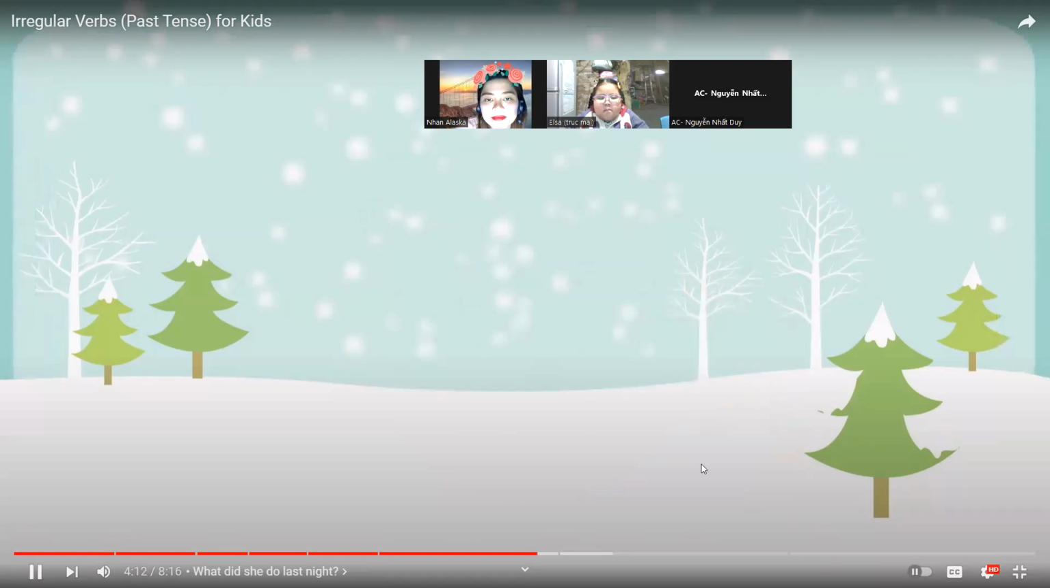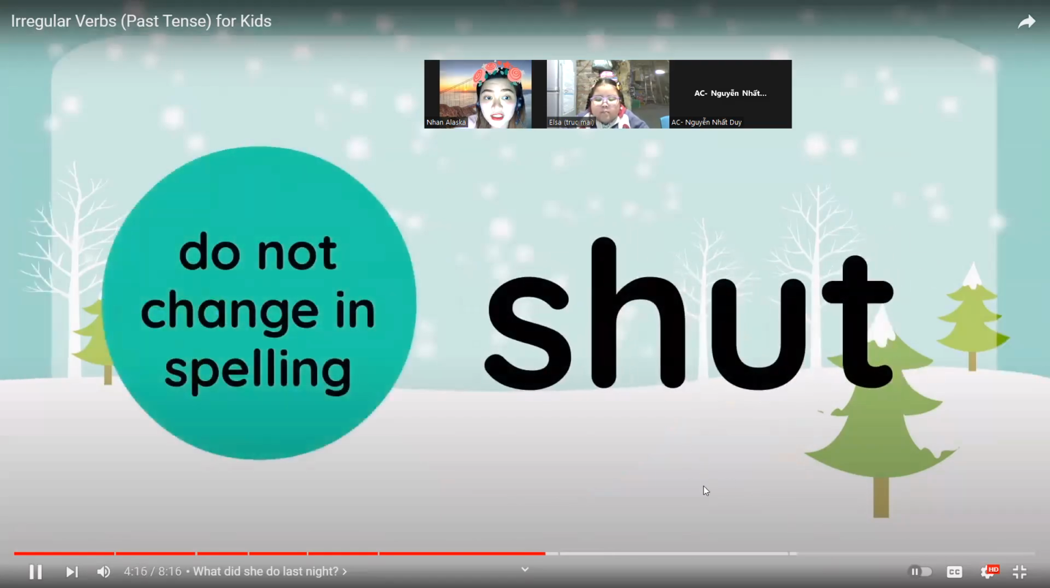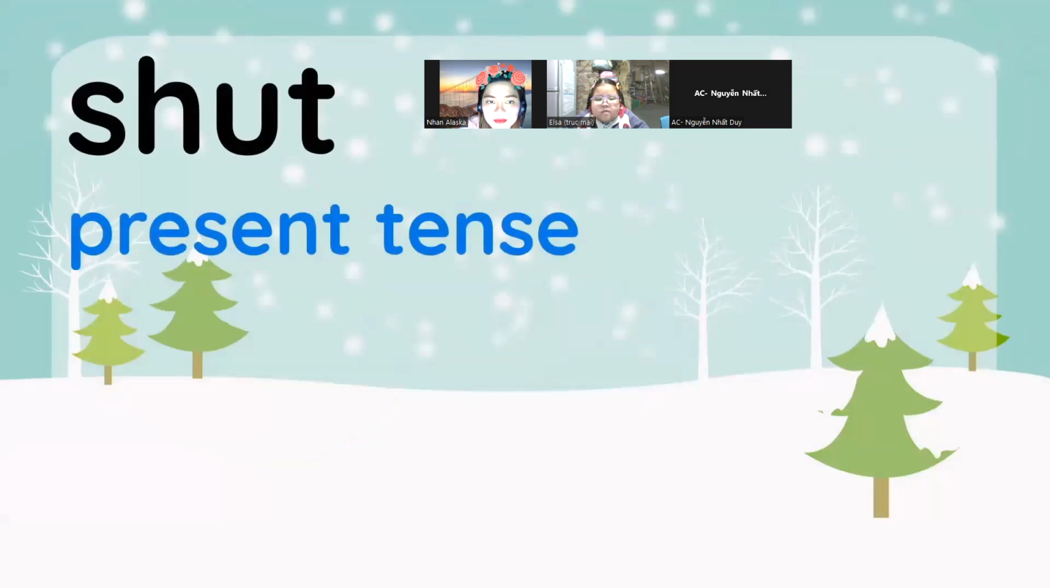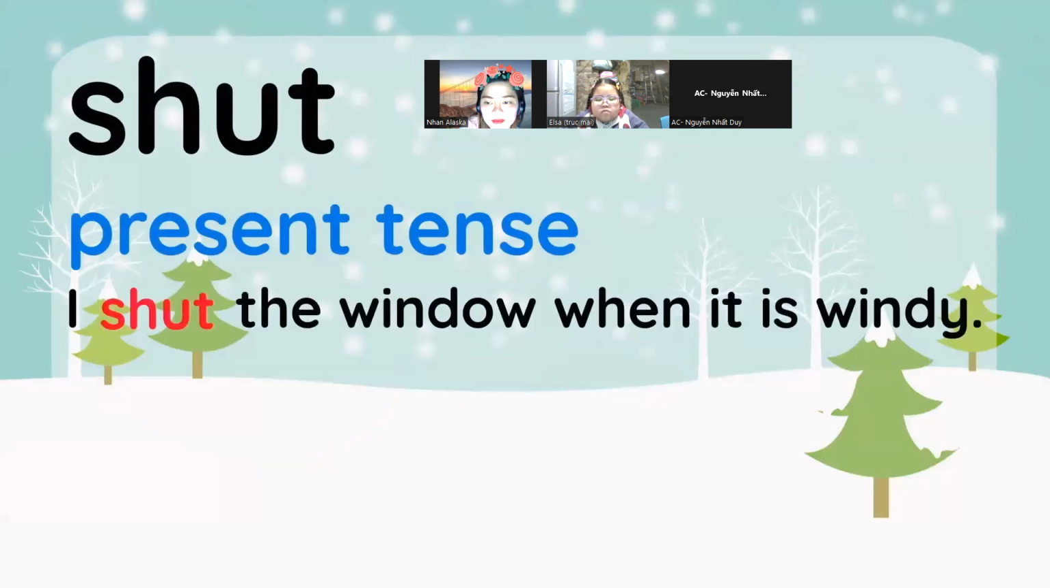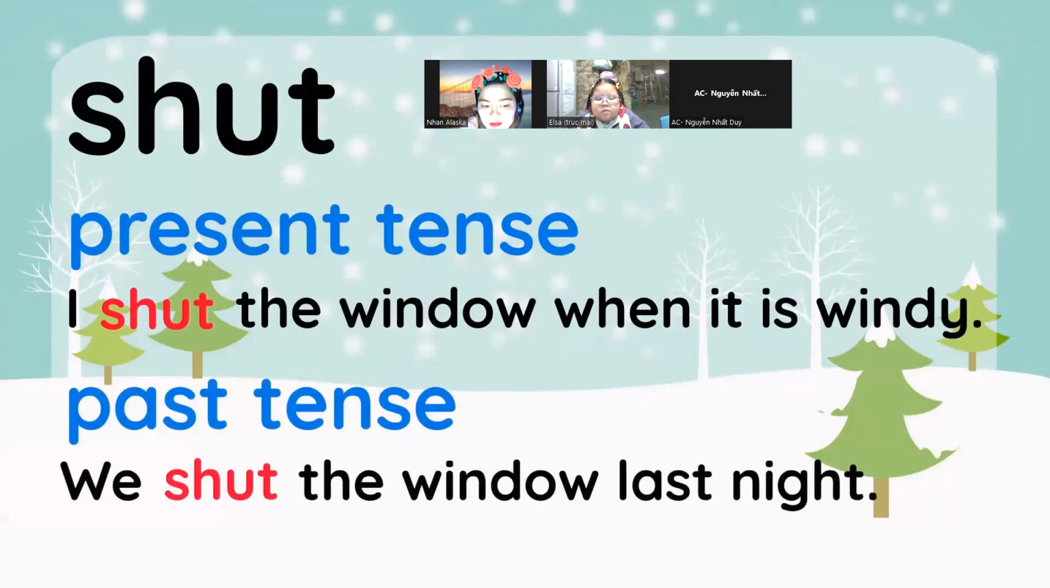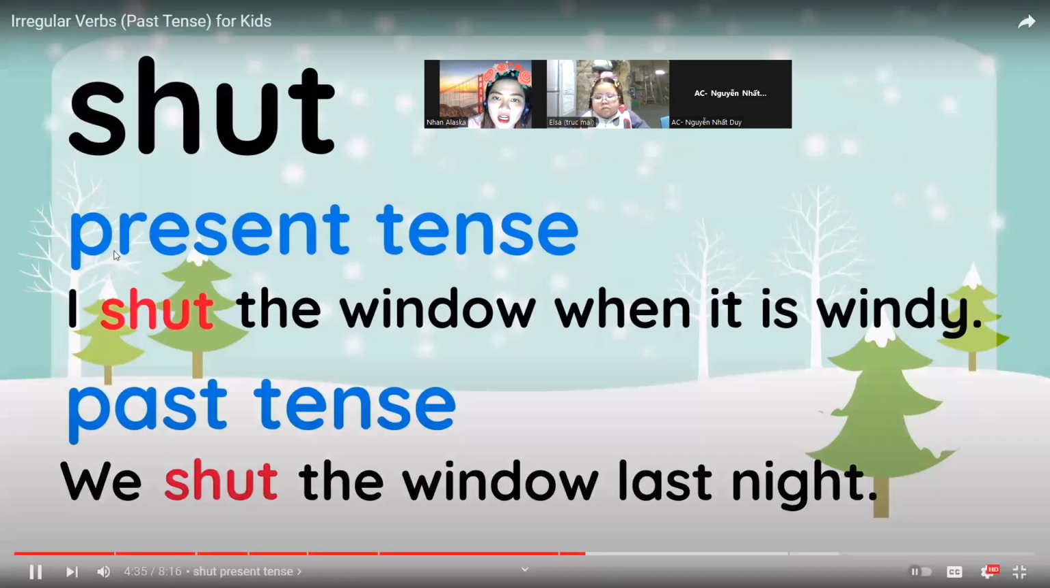Here's an example. The verb shut does not change even when it is used in the past tense form. First, let's use it in the present tense form. I shut the window when it is windy. Now, let's use it in the past tense form. We shut the window last night. All right. The verb shut doesn't change no matter what.